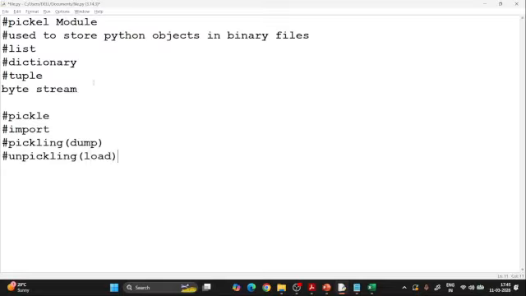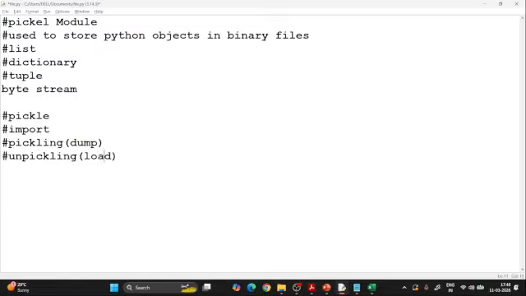So whenever I am converting my dictionary or my list or my tuple into byte streams, I will definitely use the function called dump. Very easy. And when I just want to read the objects from the binary files, that time I will use load.